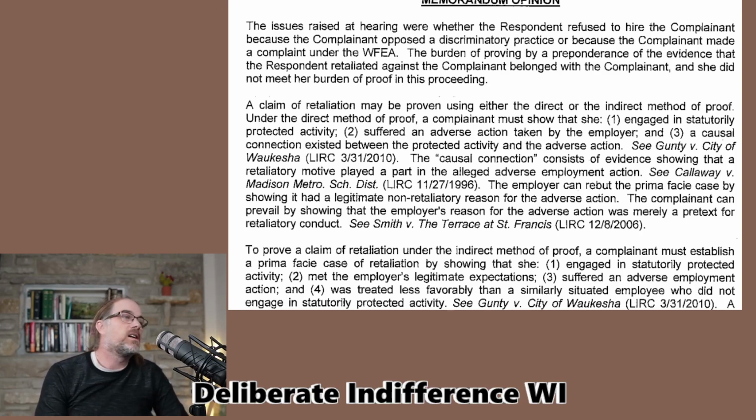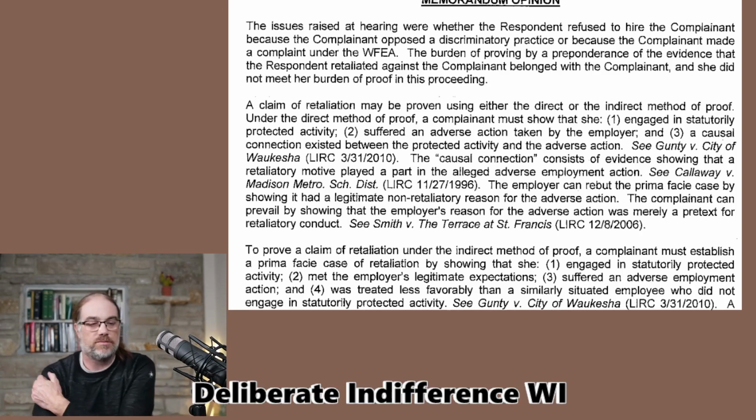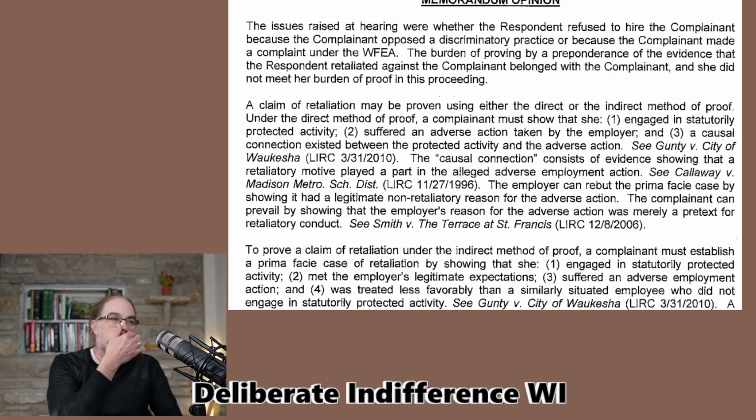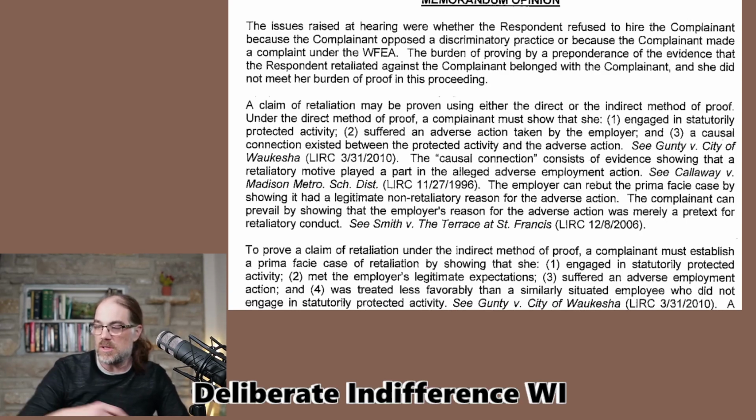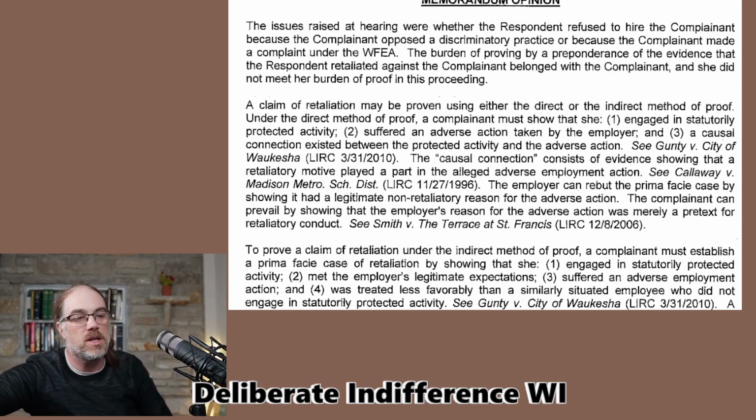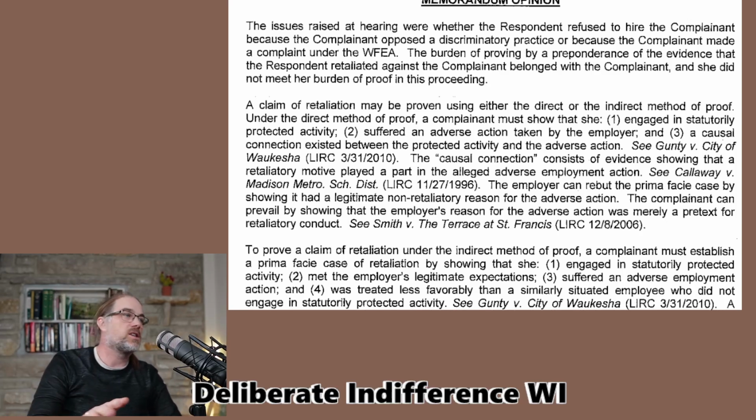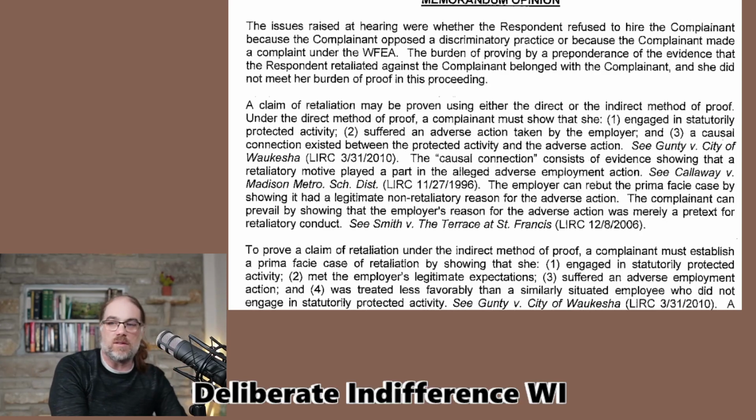All right. A claim of retaliation can be proved by indirect or direct method of proof. Complainant must show that she engaged in a statutorily protected activity, she suffered an adverse employment action, and a connection exists between the two. That's the same anywhere. That's direct, okay? So, for example, you've got a direct email saying don't hire this person because she has issues. That might be an example of a causal connection. And then the filing of,